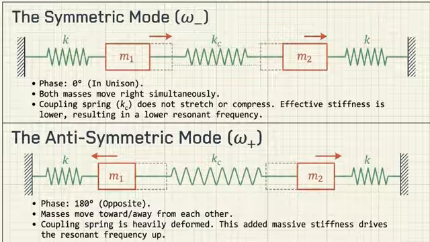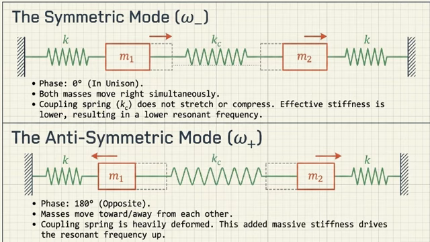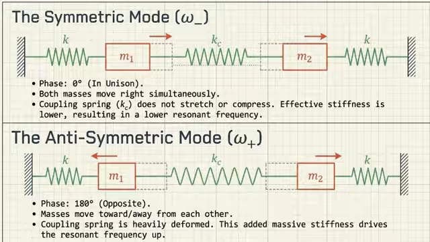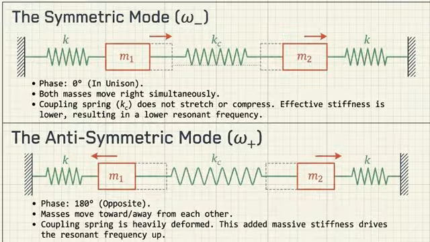But then we have the chaos of the antisymmetric mode. Yes. Here, the 2 masses move with a phase difference of 180 degrees. So they are completely out of phase. Completely. When mass 1 moves right, mass 2 moves left. The kids are swinging directly toward each other and then violently away from each other. Right. And what happens to the bungee cord? That bungee cord is getting stretched to its absolute maximum limit and then compressed inward. This maximizes the deformation of the coupling spring. The spring adds all of its formidable resistance to the system, and more stiffness drives the resonant frequency up, which gives you a second, much higher frequency peak. So a system with 2 masses naturally has 2 distinct frequencies. It's not just one anymore. No, it splits into two.